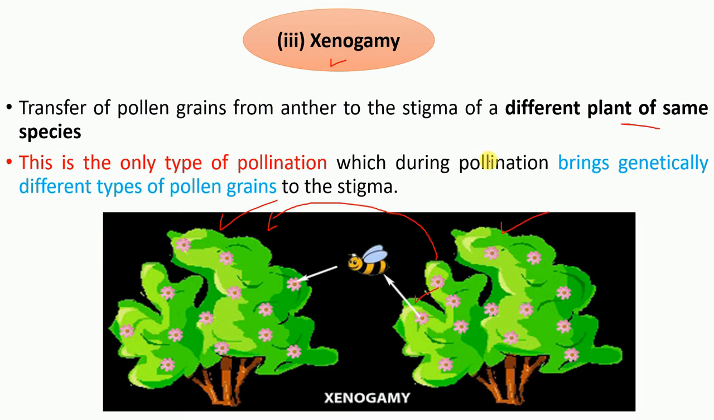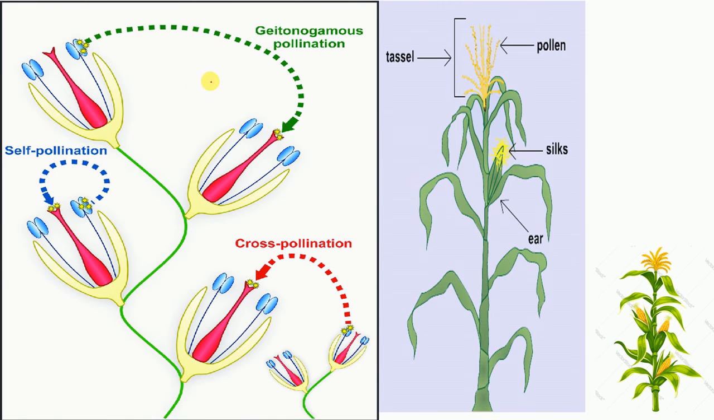You should also note that this type of pollination is the only pollination that brings genetically different pollen grains. So there is no genetic depression, because this plant is placed in another area, and the pollen is coming from different areas. That's the reason.